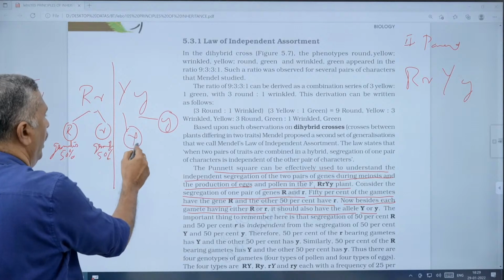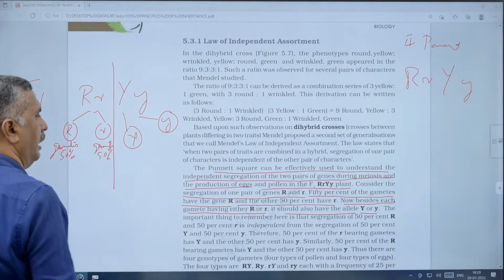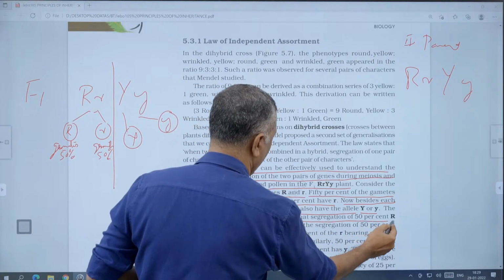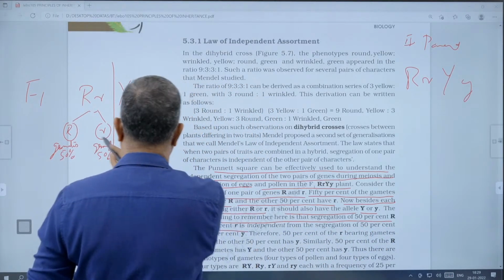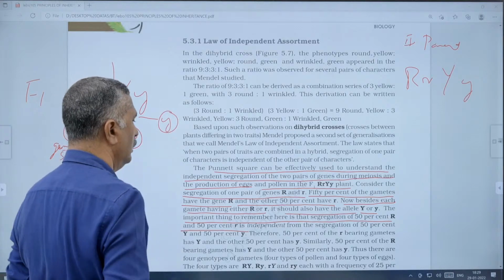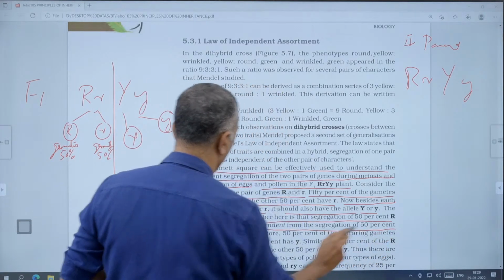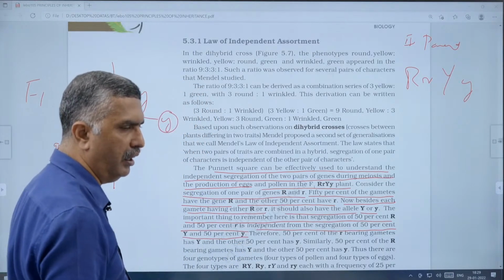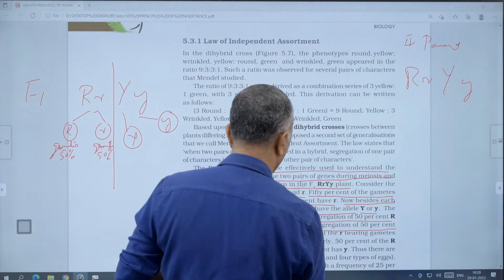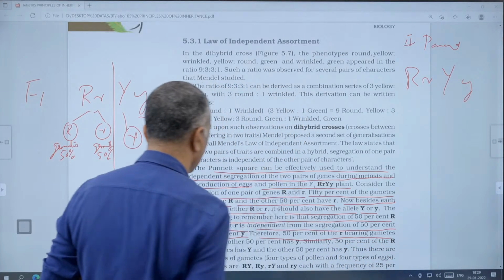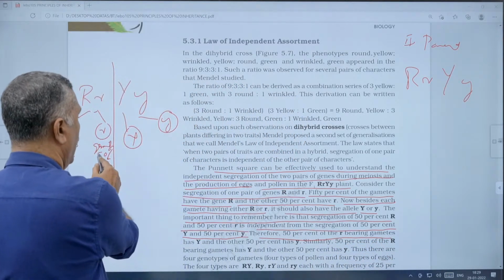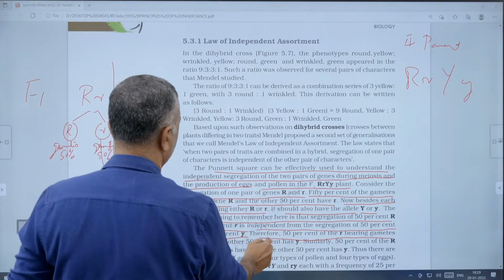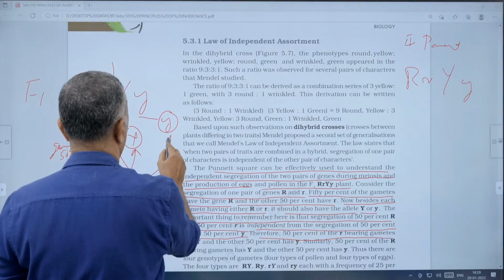It should also have the allele capital Y or small y. The important thing to remember here is that the segregation of 50% capital R and 50% small r is independent of the segregation of 50% capital Y and 50% small y. Therefore, 50% of the small r bearing gametes have capital Y and the other 50% have small y.